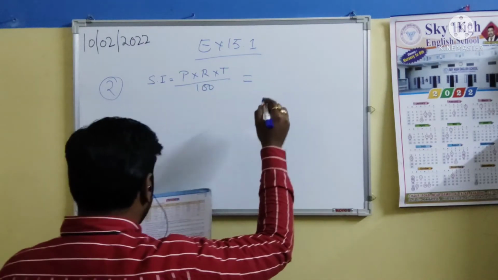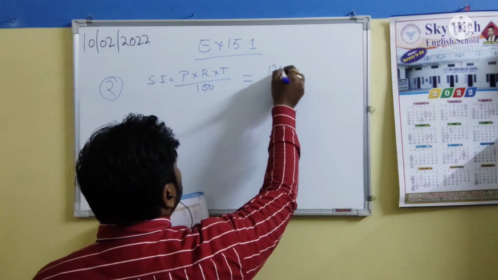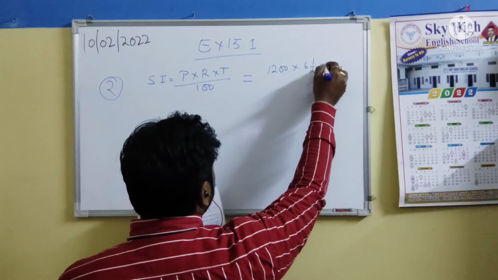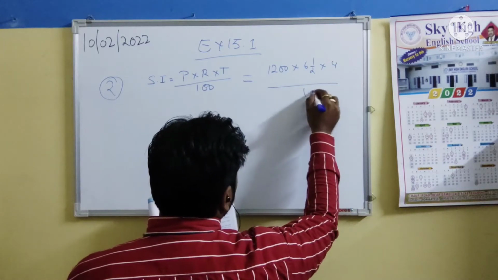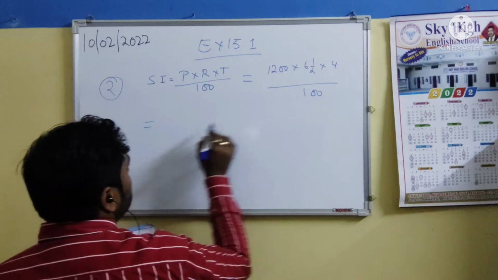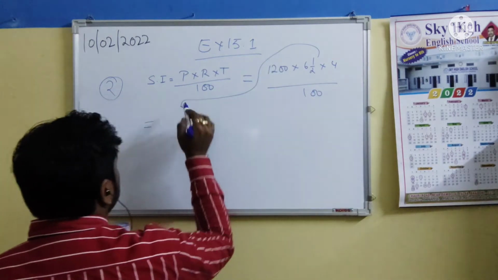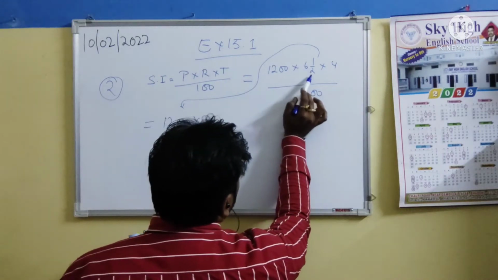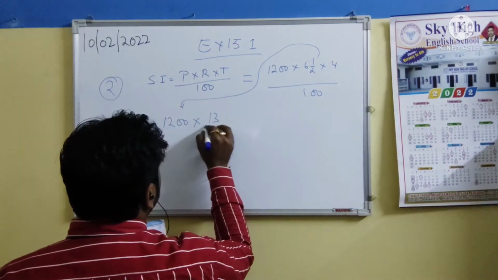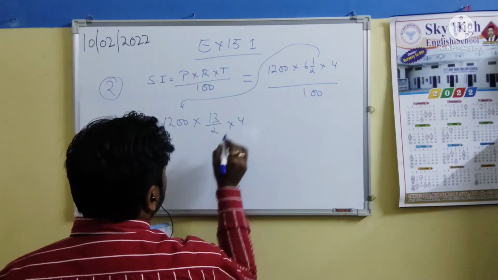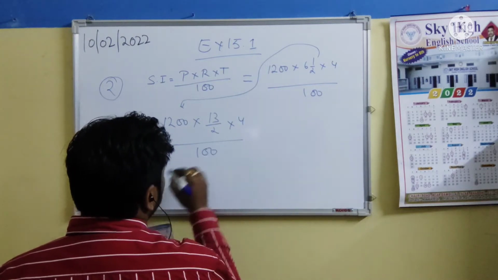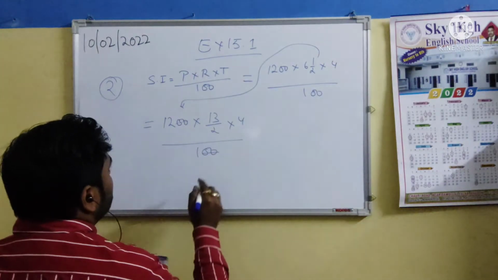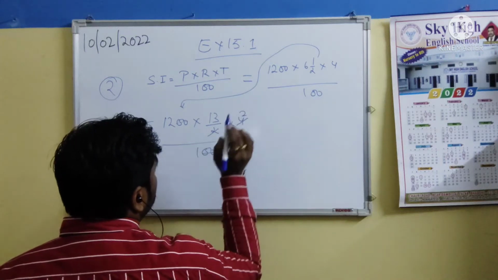So let's put in the question values. 1200 multiplied by 6 1/2 multiplied by 4 upon 100. That is 1200 into 6 2s are 12 plus 1, 13 by 2, multiplied by 4 upon 100. The 0 goes from here, and after that we cut it by 2.